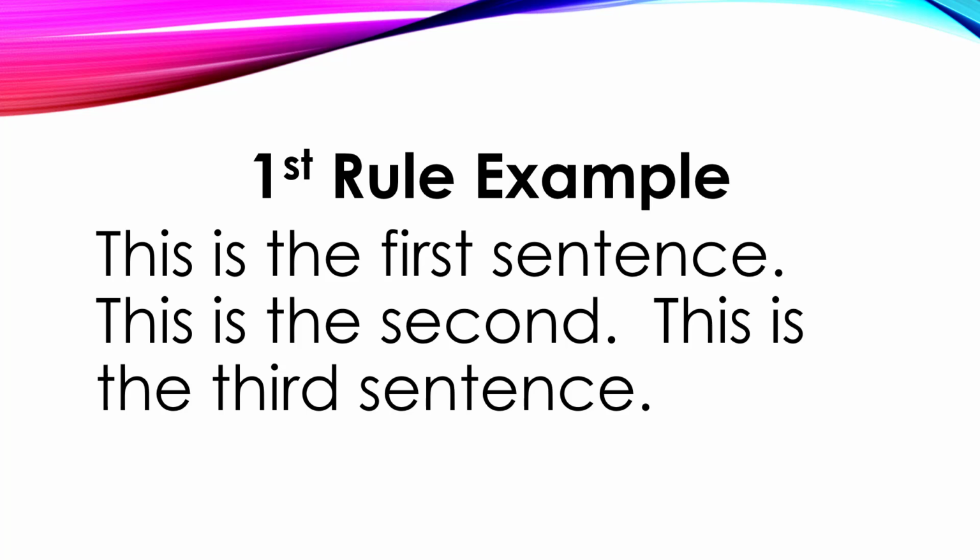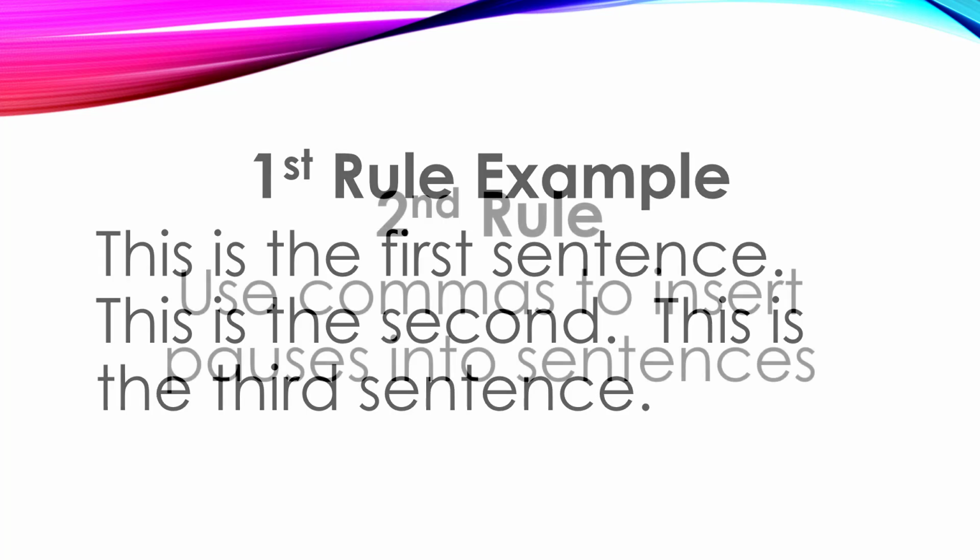First rule example. This is the first sentence. This is the second sentence. This is the third sentence. Notice how each sentence is terminated with a period that comes after the last word in the sentence. This is rule number 1.